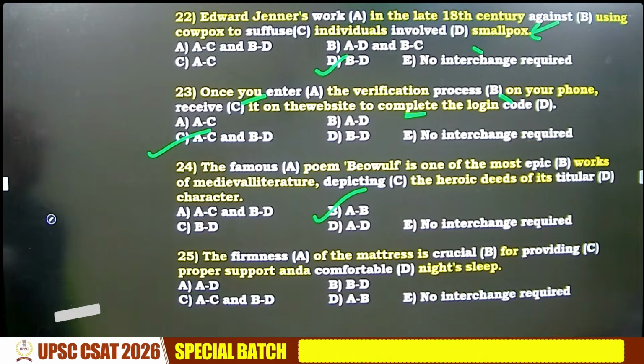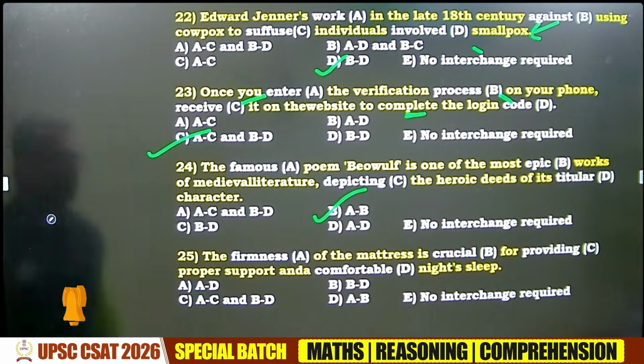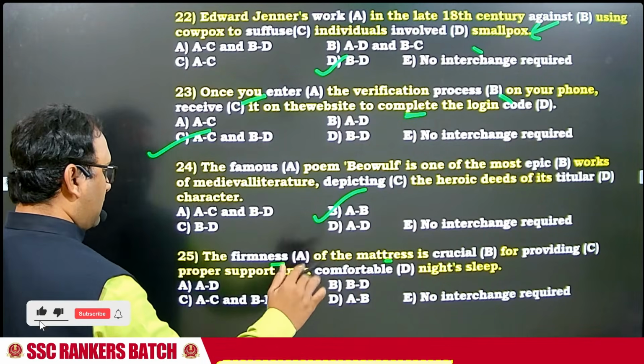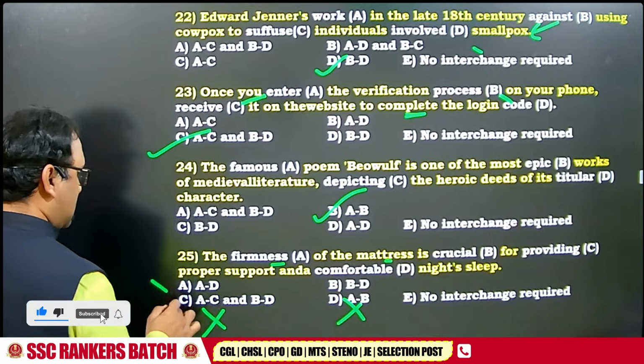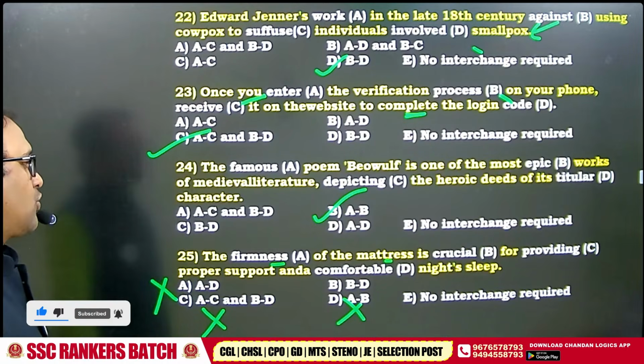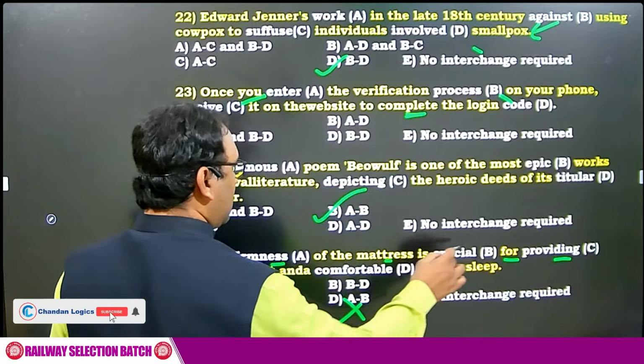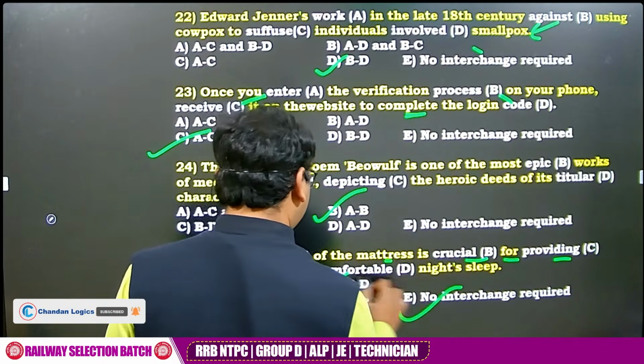The firmness of the mattress. Yes, you're talking about a mattress. Mattress is firm. A, no problem. So don't disturb A. E is crucial for providing, for plus ing. C, no problem. B, no problem. No interchange.